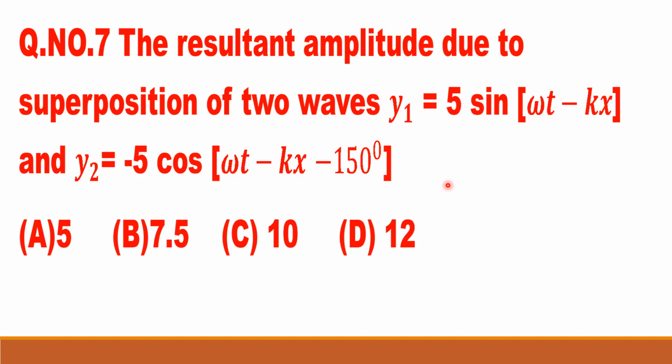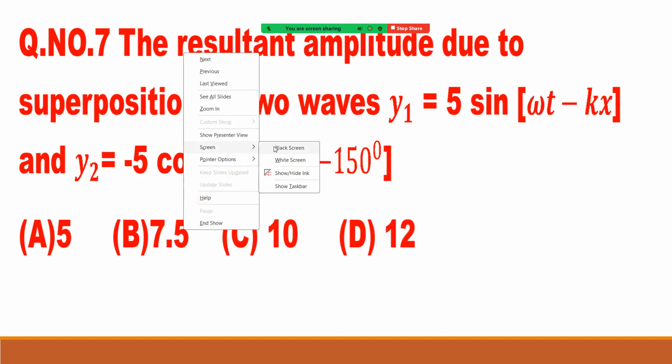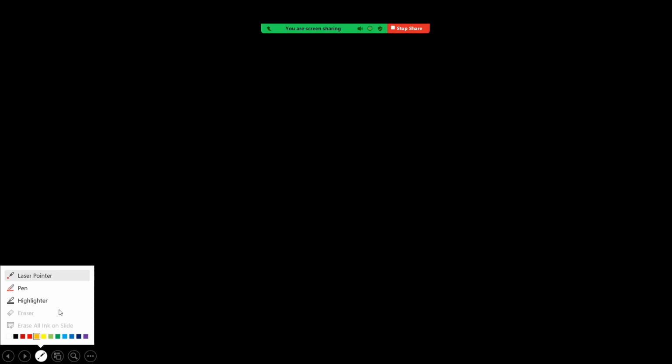And when we have learned this, we focus that we consider their amplitudes as vectors and the phase difference between them as the angle between the vectors. So let us now focus on what the phase difference is here. One is given as sine and the second is a cos. Let us convert both into sine or both into cos. See how to convert that.